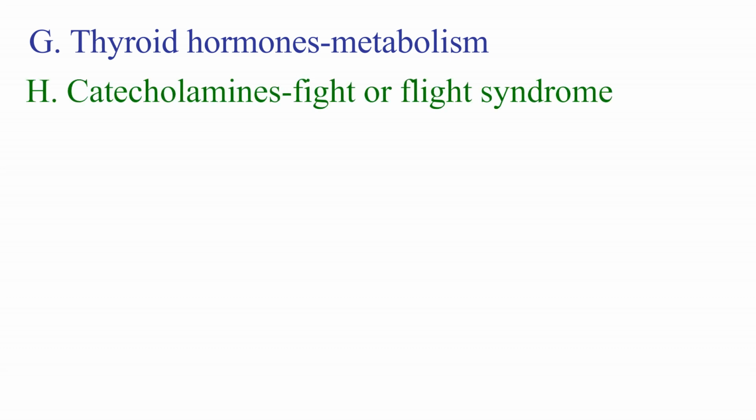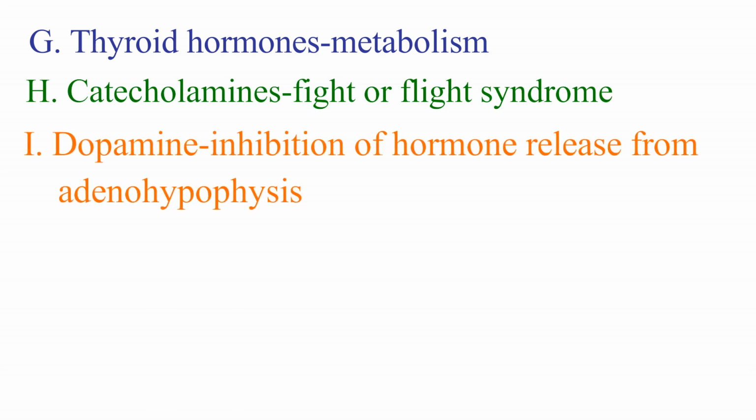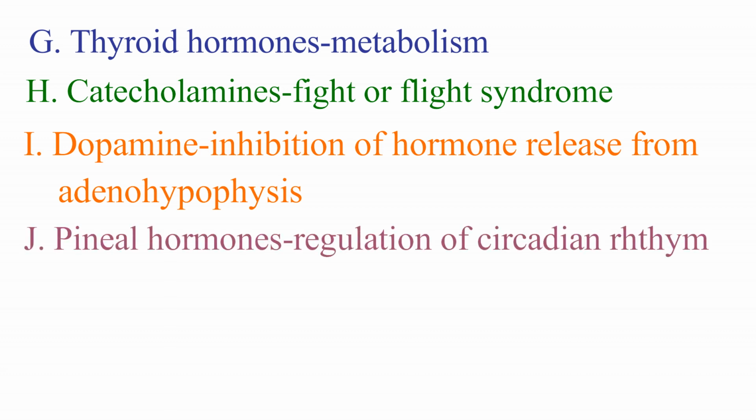The thyroid hormones regulate the metabolism, while catecholamines are involved in fight or flight syndrome. Dopamine inhibits release of anterior pituitary hormones, including the inhibition of prolactin gene. The pineal hormones, on the other hand, regulate the circadian rhythm.